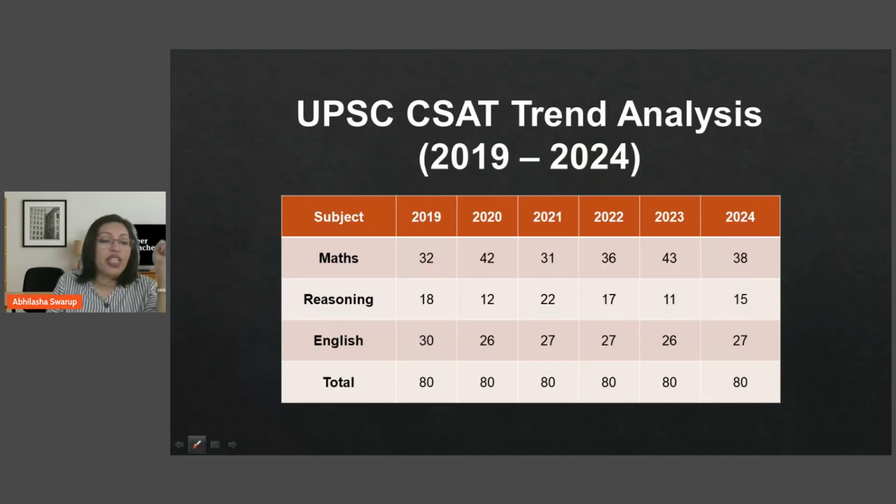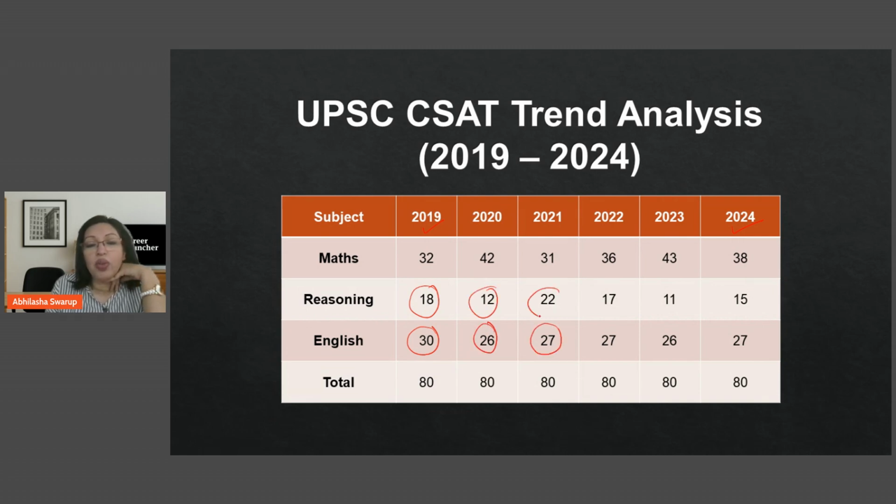If you have to look at specific sections, then here is a breakup of all the sections over the years. So from 2019 to 2024, let's just look at each one of these years. So English had 30 questions, like I told you, and reasoning had 18 questions. In 2022, 26 questions from English and 12 questions from reasoning. 2021, 27 and 22. So the portion of reasoning went up pretty well in 2021, from 12 to 22, a jump of 10 questions. That was huge.